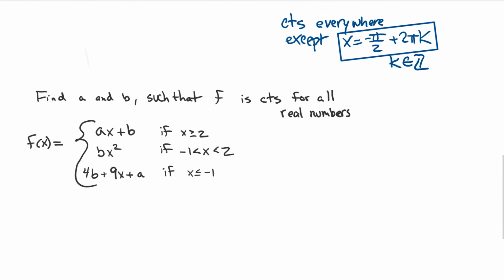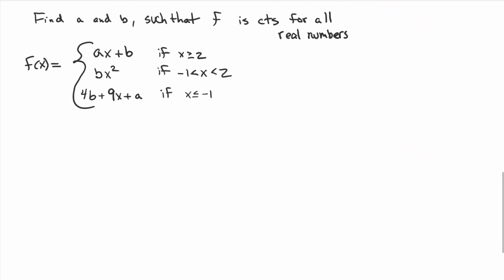Now here's the game I want to play with you. You have a couple in your homework like this, maybe not to this level, so I'm showing you something a little bit more challenging than what you might find in your homework, but these are homework-like problems. We want to find a and b such that our function here is continuous for all real numbers. All right, so a's and b's, we want to go find them.